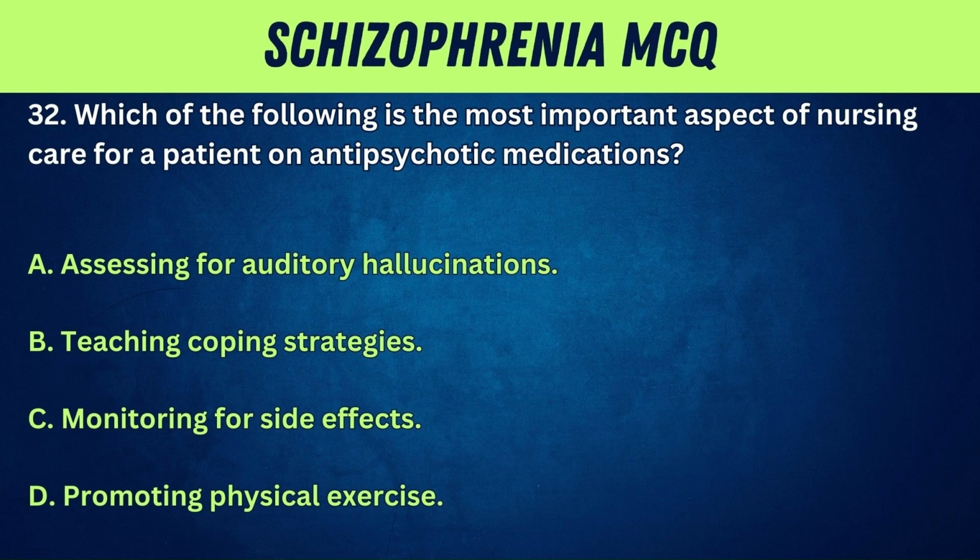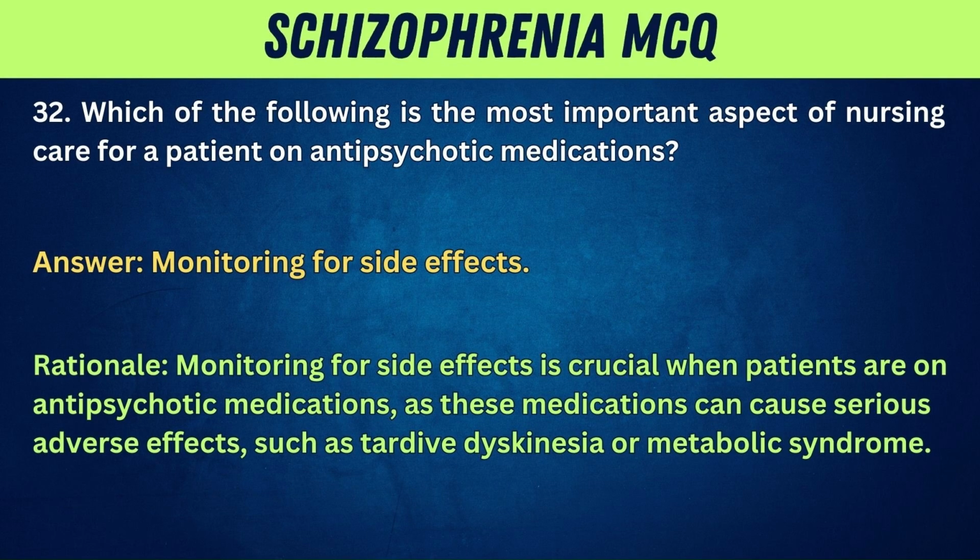32. Which of the following is the most important aspect of nursing care for a patient on antipsychotic medications? A. Assessing for auditory hallucinations. B. Teaching coping strategies. C. Monitoring for side effects. D. Promoting physical exercise. Answer: monitoring for side effects. Rationale: monitoring for side effects is crucial when patients are on antipsychotic medications, as these medications can cause serious adverse effects such as tardive dyskinesia or metabolic syndrome.